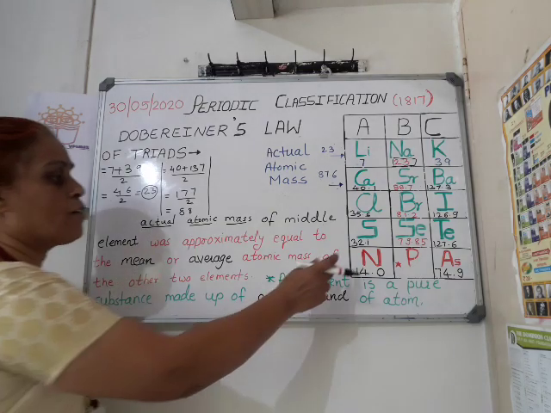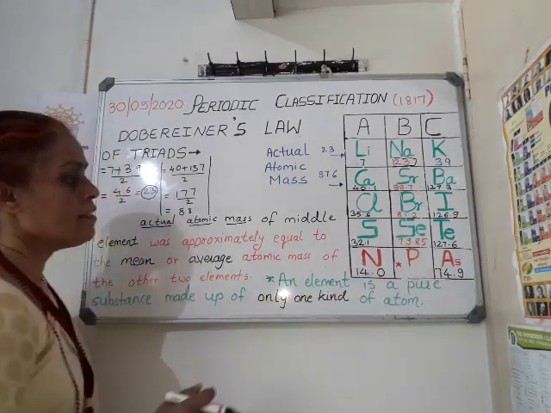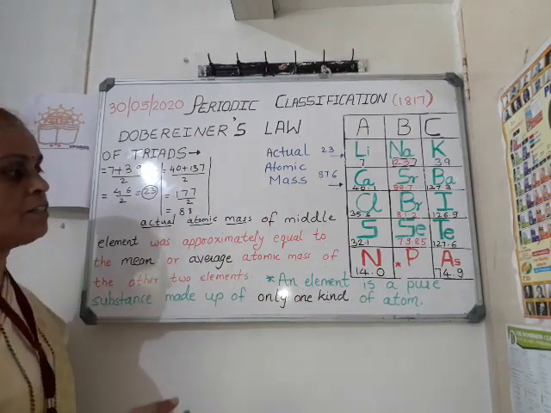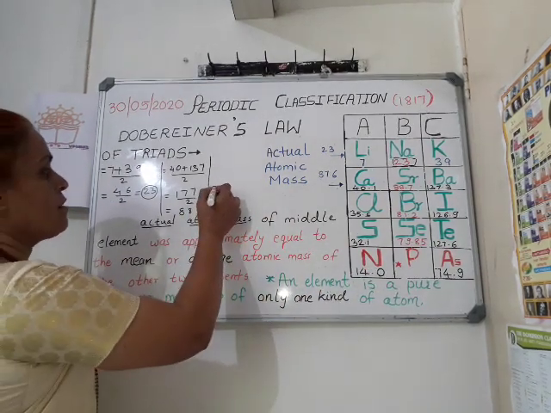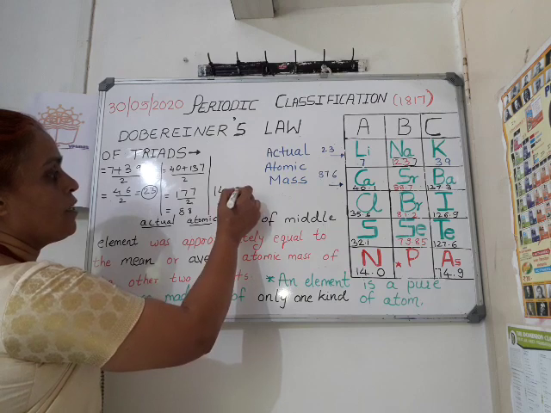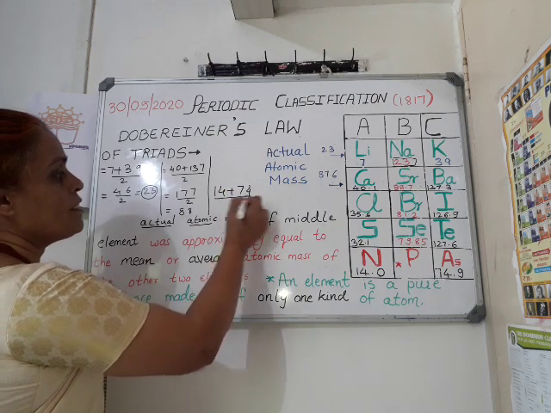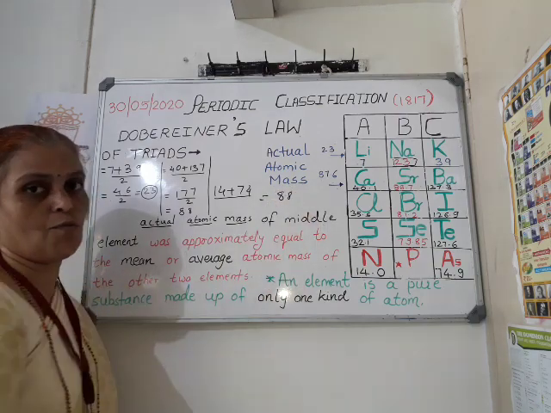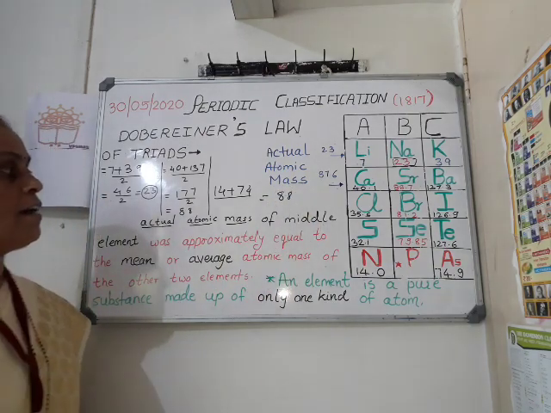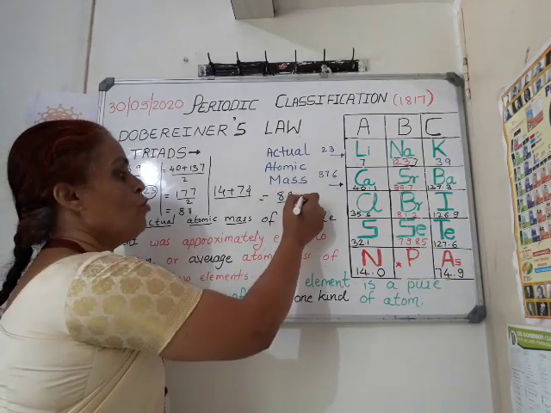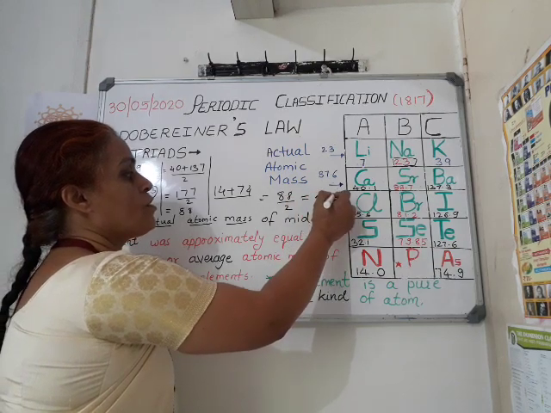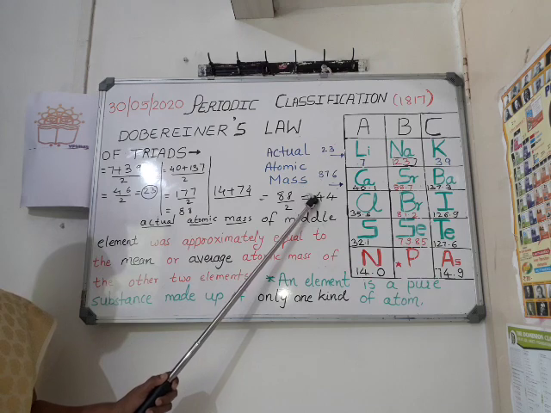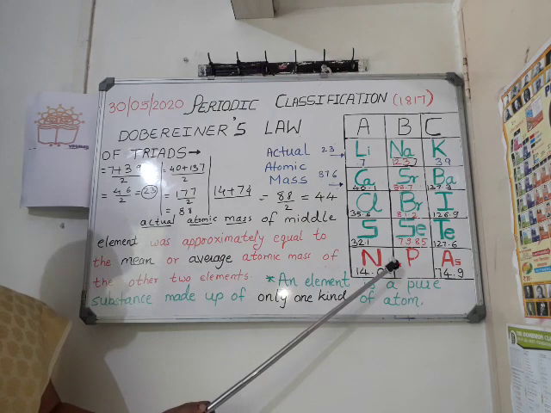Then what about this nitrogen, phosphorus and arsenic? Let us calculate. You can calculate it roughly by yourself just by observation. 14 plus 74, how much is it coming out to be? It is 88. And then the average, divided by 2, is coming out to be 44. So this is the calculated average atomic mass for phosphorus.